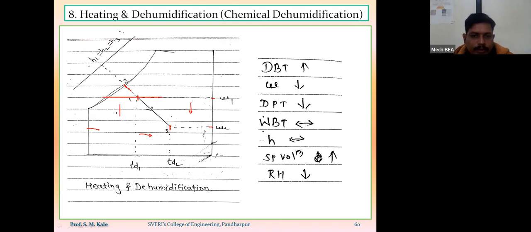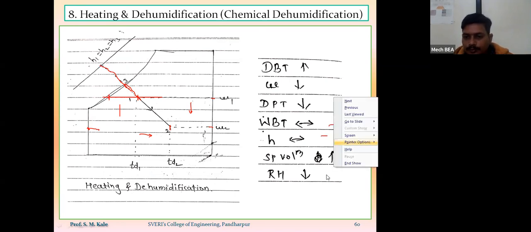Sorry, the dew point temperature will go on decreasing, because this is the dew point temperature corresponding to point number 1, and this is the dew point temperature corresponding to point number 2. Wet bulb temperature will remain the same, because point number 1 and point number 2 have the same value of wet bulb temperature, and the same value of enthalpy. Enthalpy as well as wet bulb temperature will remain the same.